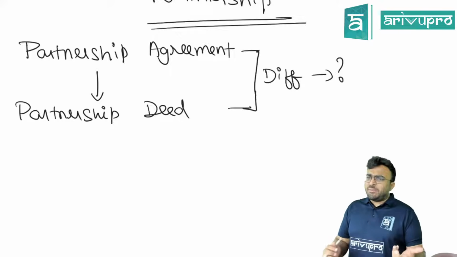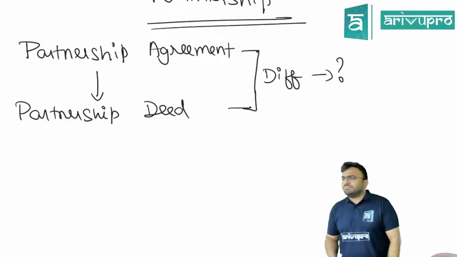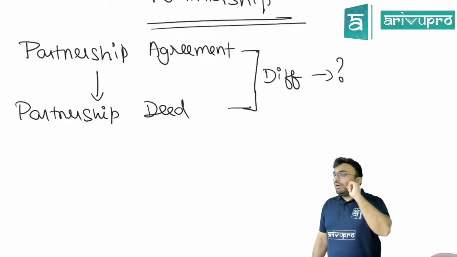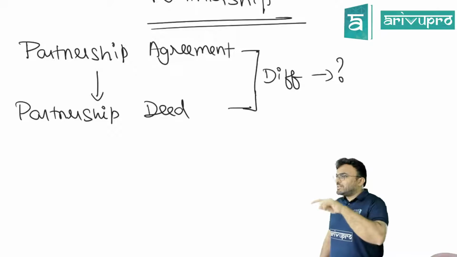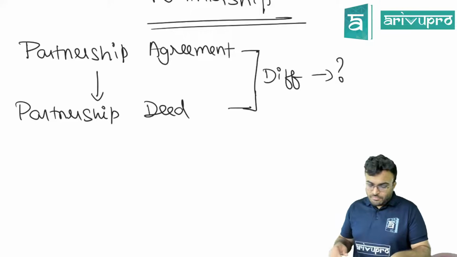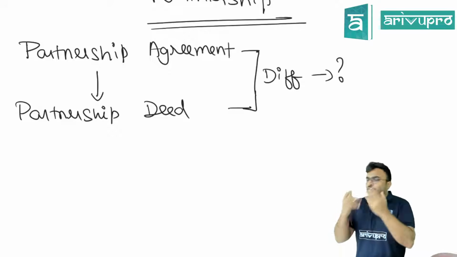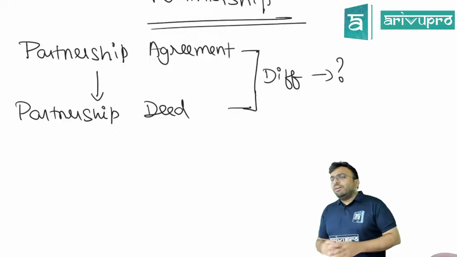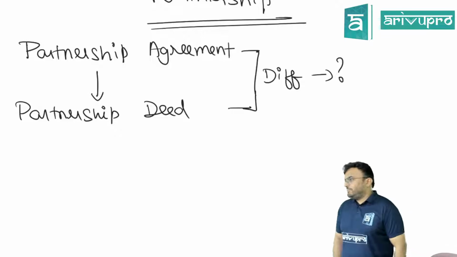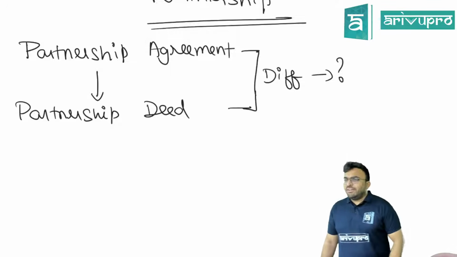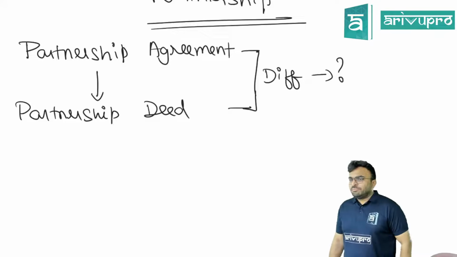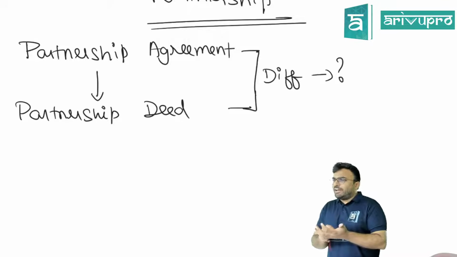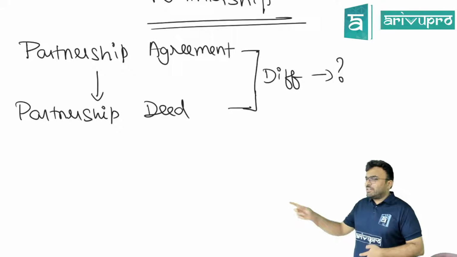Then what is the difference? Why can't we have partnership agreement only? Why should it be registered? Now see, I and two of you, we have made one partnership. We have an agreement. All three have signed. We kept two witnesses also. They also signed. Clear? After that, there is a fight. Imagine when there is a fight, you go to court. And when you go to court, you are telling that, see, in this agreement, it was written that he should take only this much profit share, but he has taken more profit share.